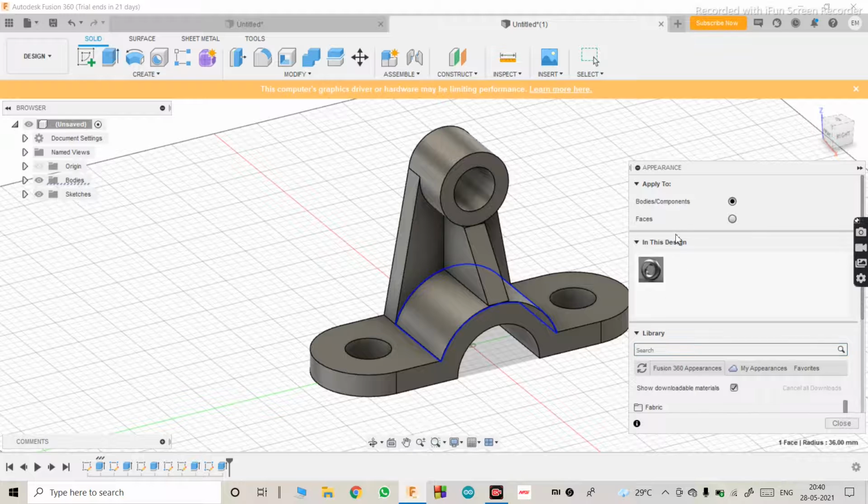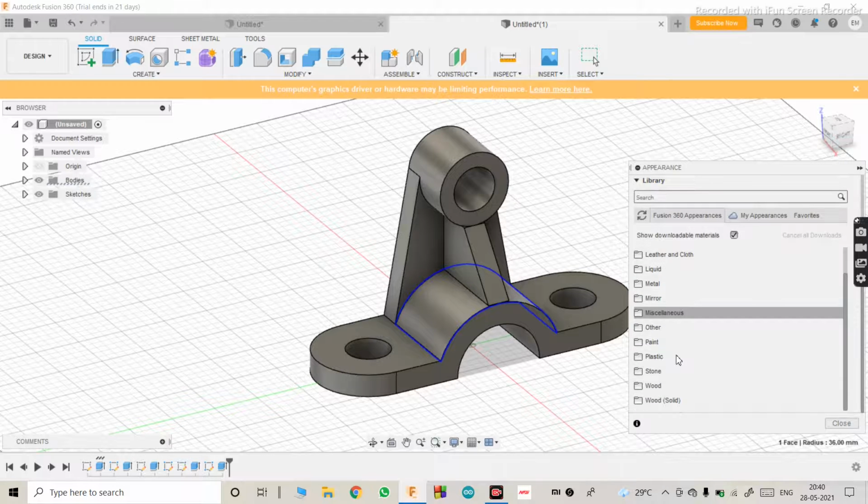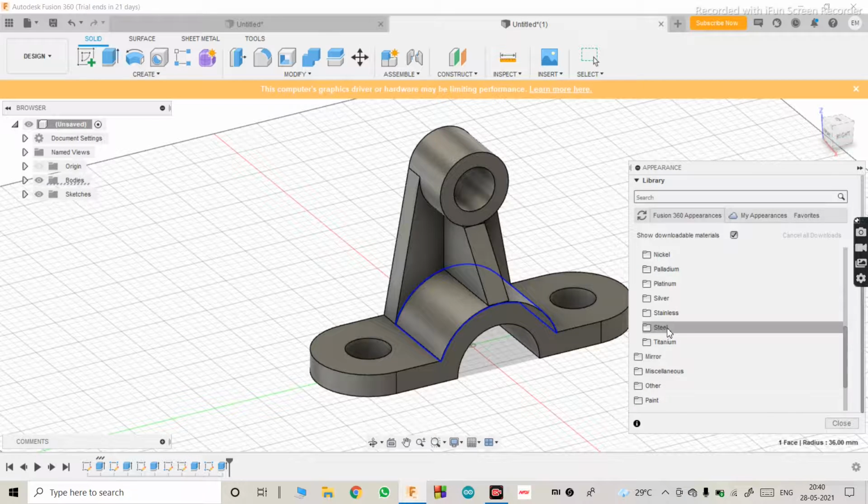A tab will open up like this, then scroll down. You have some options like fabric, glass, leather, cloth, metal, mirror. There are plenty of those. We'll just go into metal and make it of the material we want. We'll make it of steel.